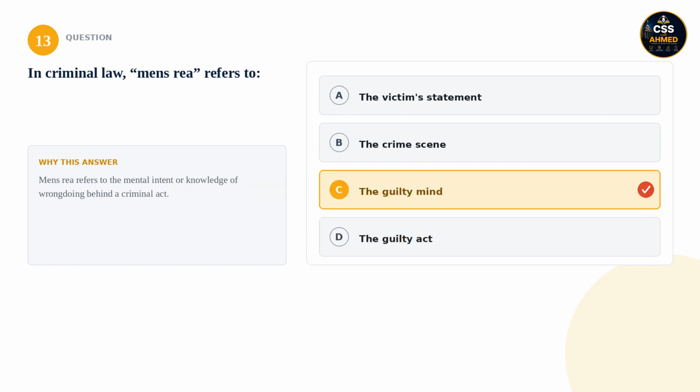13. In criminal law, mens rea refers to: is it the victim's statement, the crime scene, the guilty mind, or the guilty act? The correct answer is the guilty mind. Mens rea refers to the mental intent or knowledge of wrongdoing behind a criminal act.